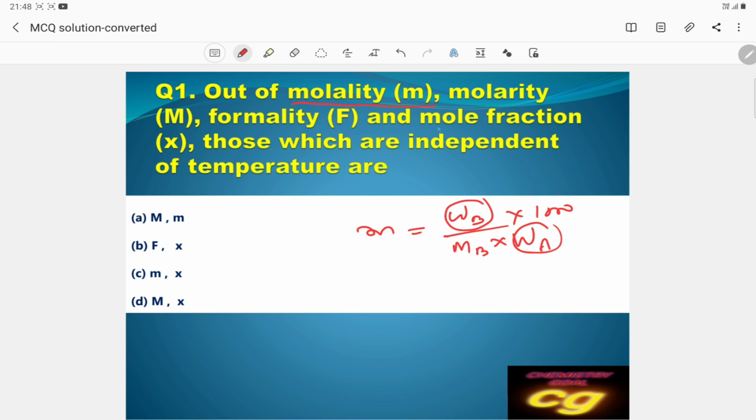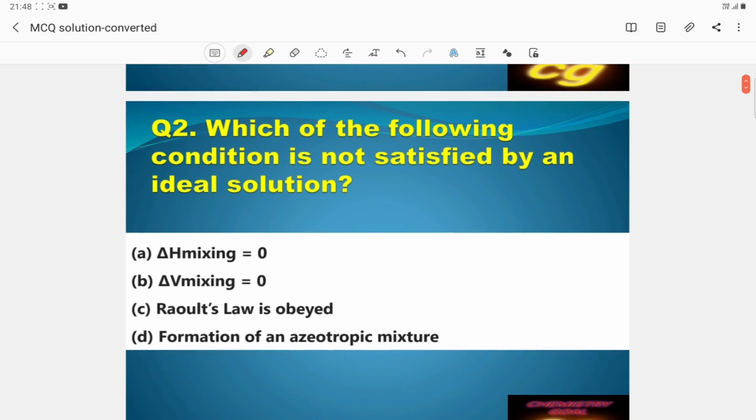Another is mole fraction also, because the mole fraction of A is equal to the number of moles of A to the total moles. That's why it is also independent of temperature, because it is a ratio of number of moles. So the answer will be which one? Small m and x. This is the correct answer, which does not depend upon temperature, that is molality and mole fraction. Okay, then you see the second question.